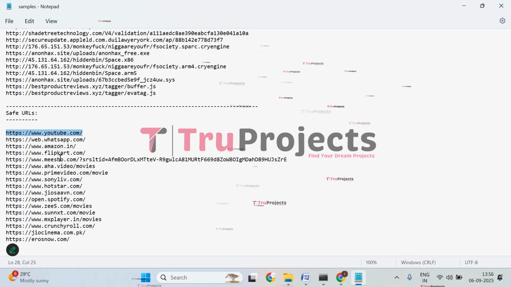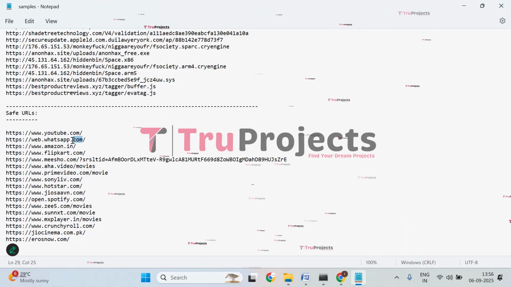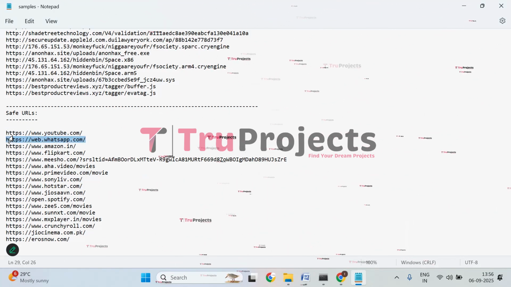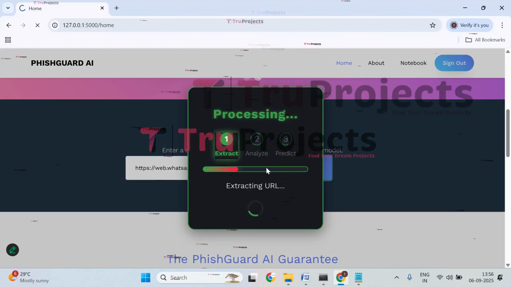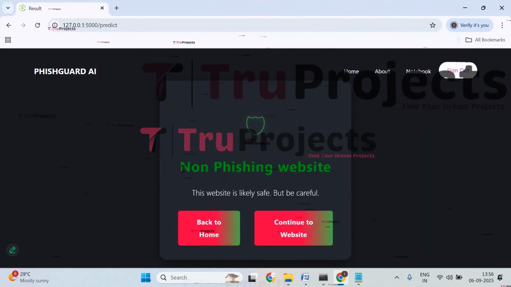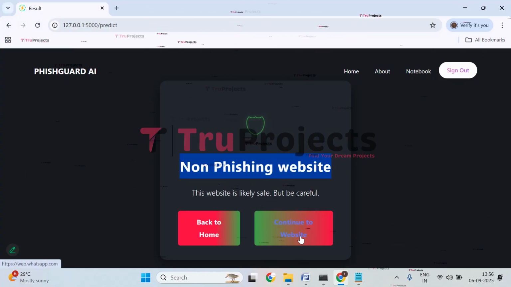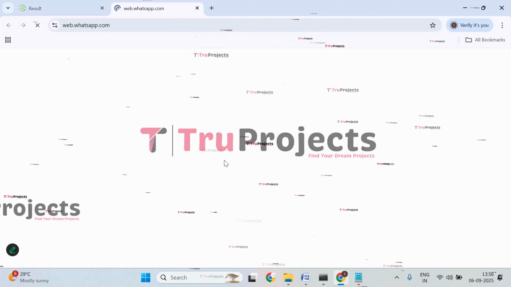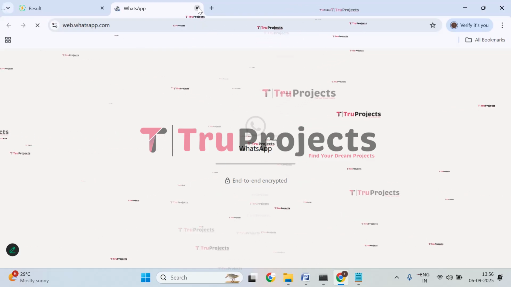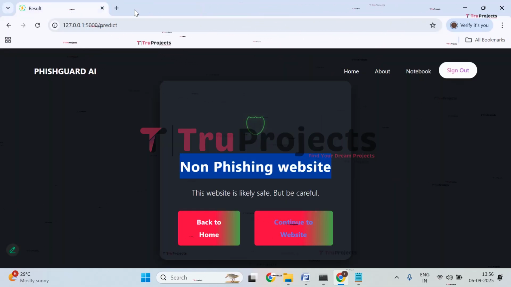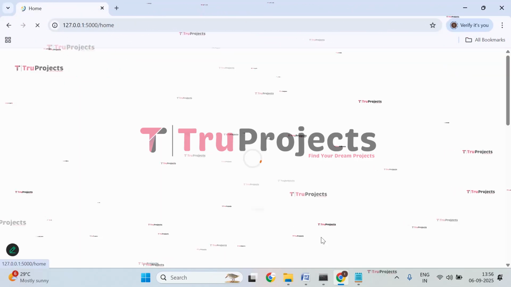Copy any other URL. Let's try with WhatsApp Web. Get back and click on detect. Here also we got the prediction that it is not a phishing website. Click on continue to website. Here it is redirecting to WhatsApp Web. Close it. Now let's try with the other links.